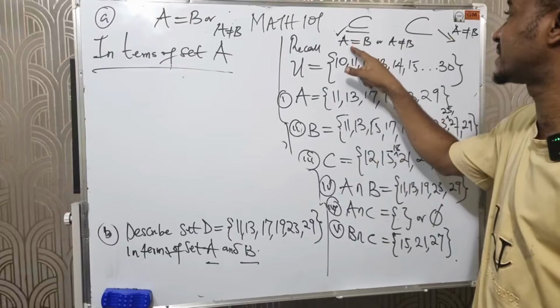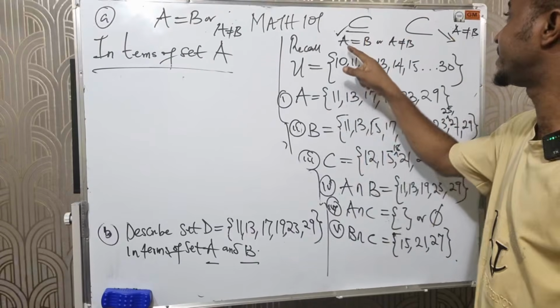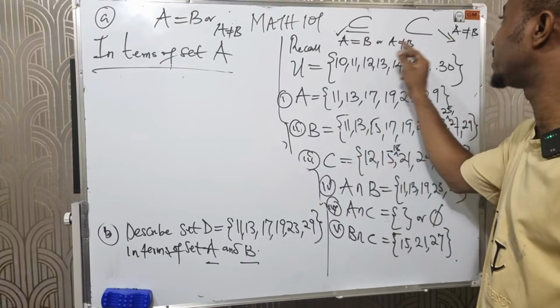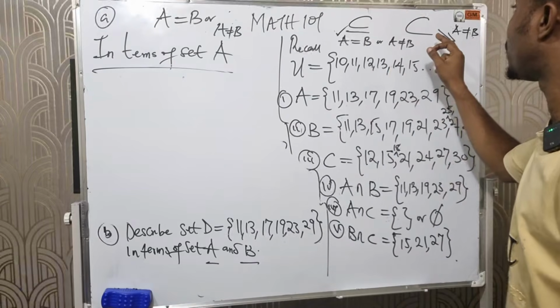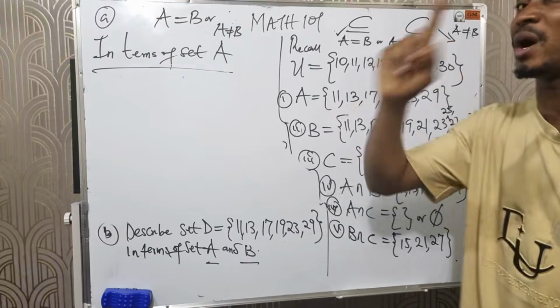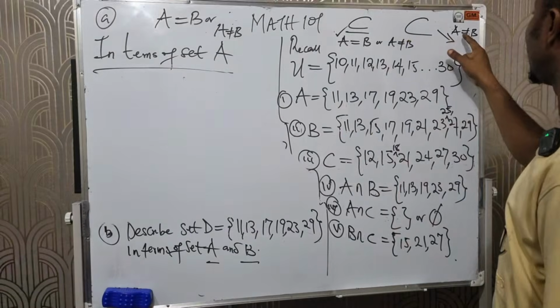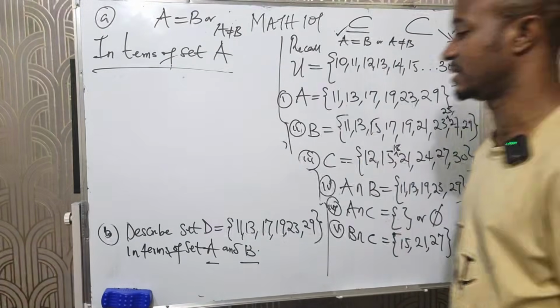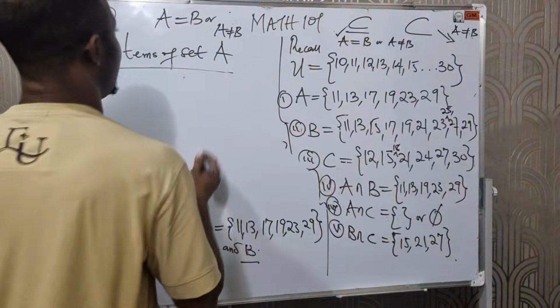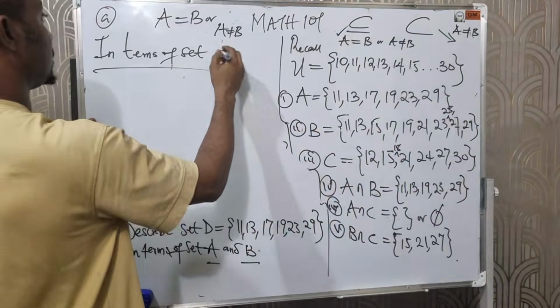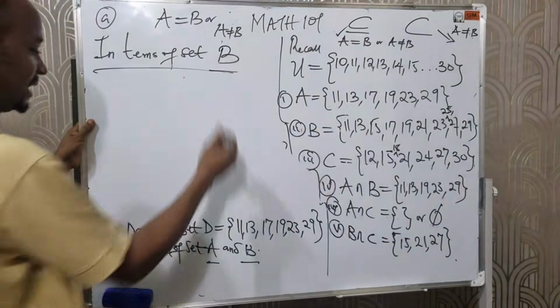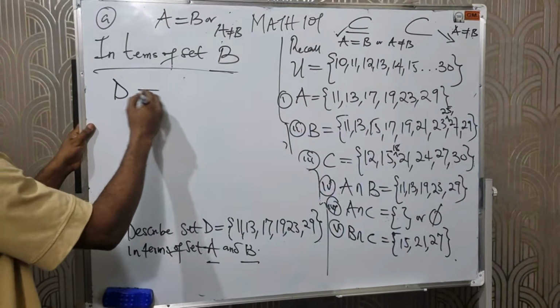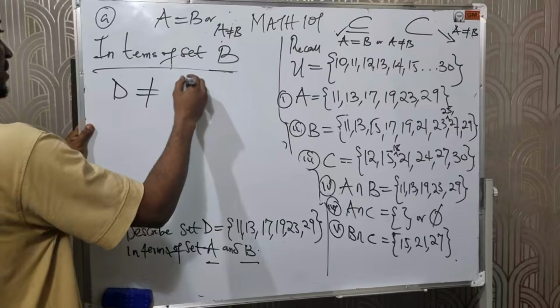Because for subset, we have two conditions: either A is equal to B or A is not equal to B. But for proper subset, we have just one condition, which is A is not equal to B. Am I communicating here? So in terms of set B, I'm going to say that D is not equal to B.